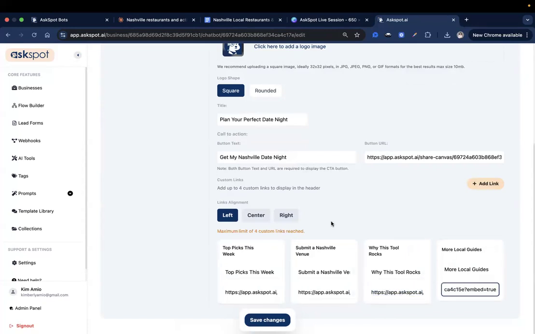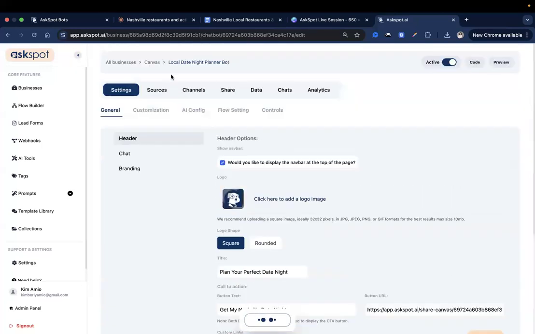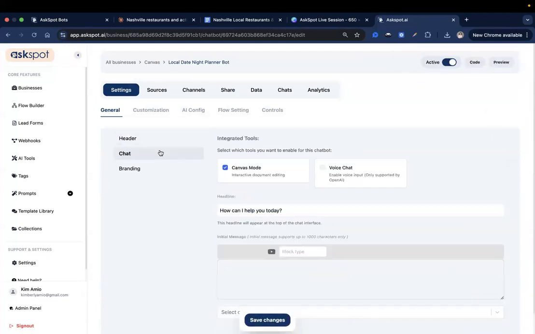Like I said, guys, this is just an idea of what you can put in the header section of your canvas. You can simply delete it if you want, or you can replace this with something more relevant when you duplicate this canvas. So let's save changes on that. And now let's head over to our chat settings. So I will enable voice chat.